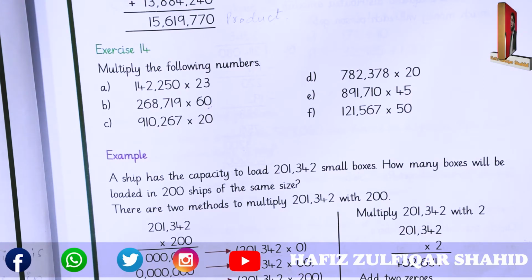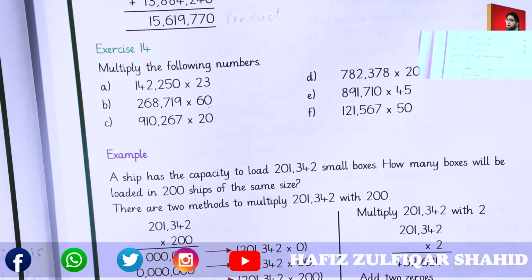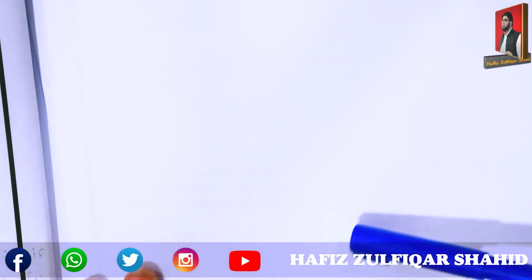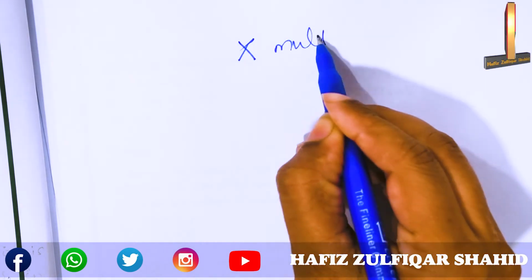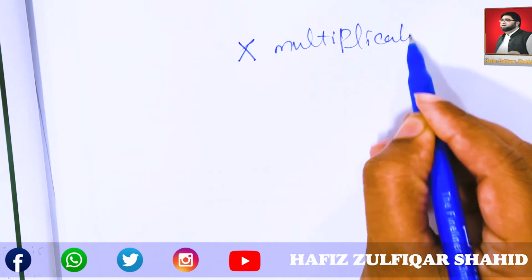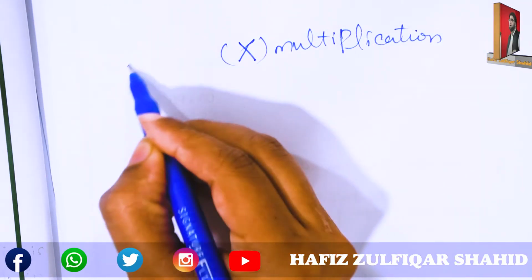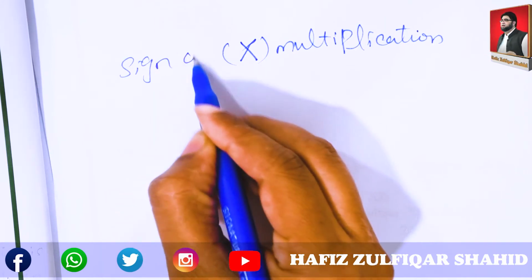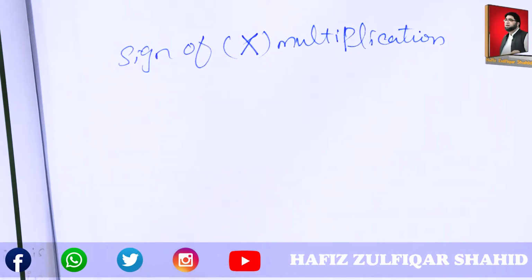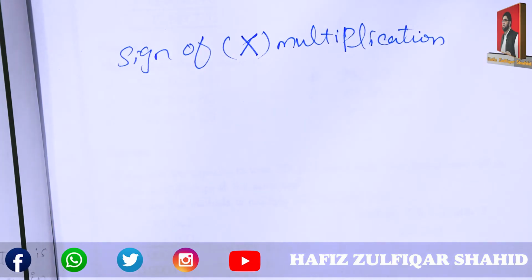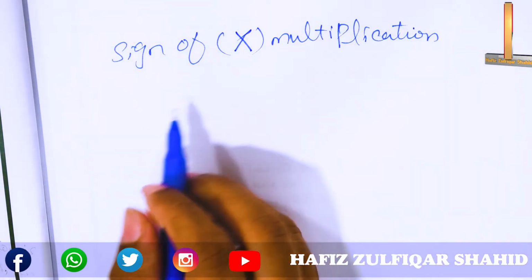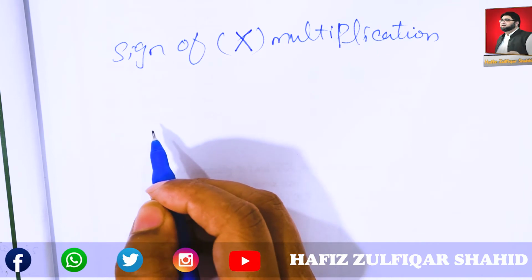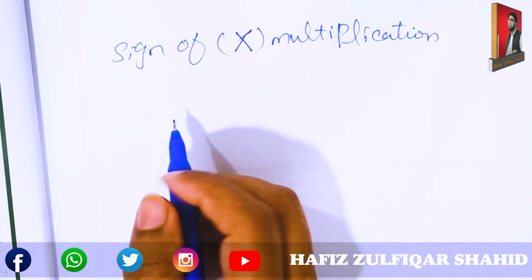There are two parts of multiplication. Let me explain. First of all, this is the sign or symbol of multiplication. I was telling you that there are two parts of multiplication.